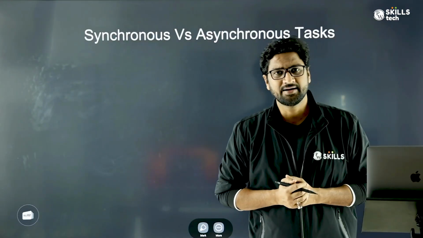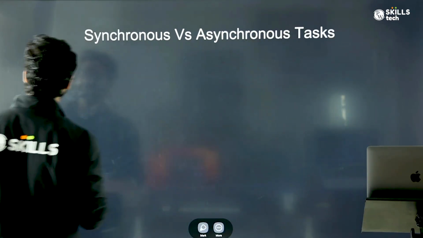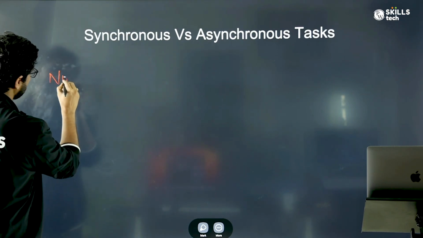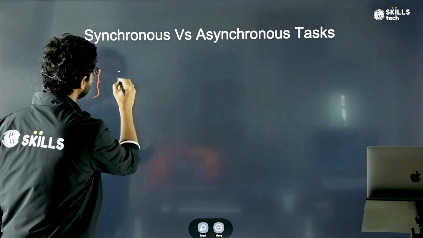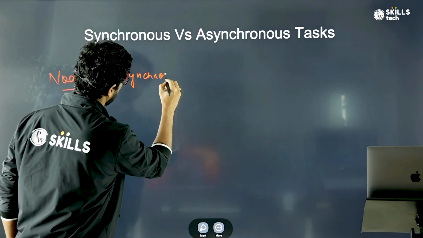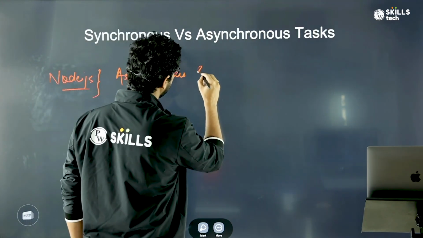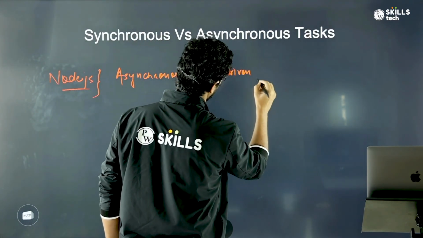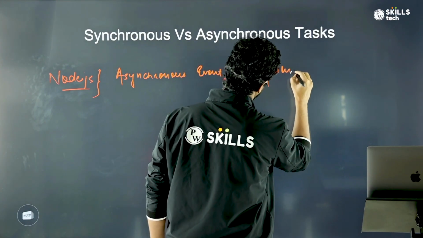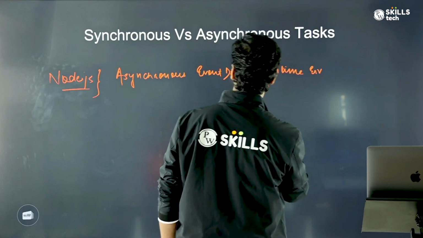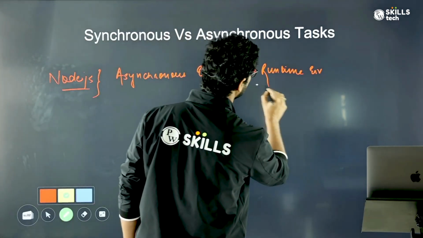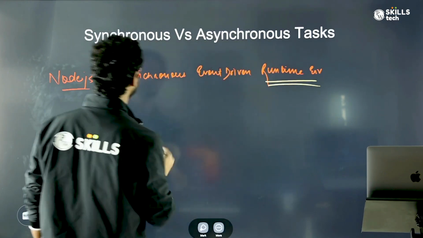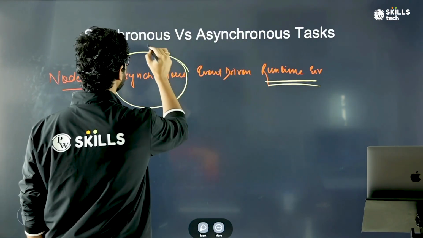So now let's understand other properties of Node.js. When we were defining Node.js, we said that Node.js is an asynchronous, event-driven runtime environment. We already talked about a few of these terms, like what a runtime environment is, previously. Let's try to understand this concept called asynchronous. What does it mean?